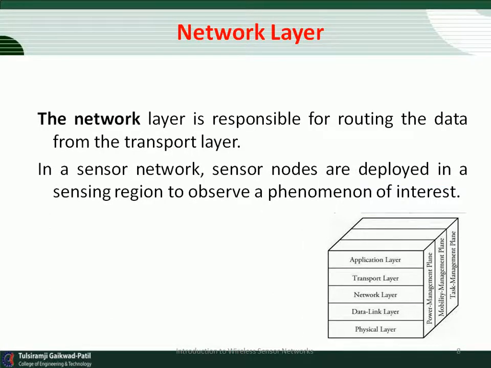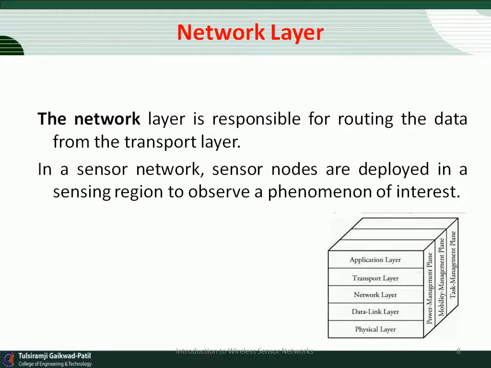Third is the network layer. The network layer is responsible for routing the data sensed by source sensor nodes to the data sink. In a sensor network, sensor nodes are deployed in a sensing region to observe a phenomenon of interest. The observed data needs to be transmitted to the data sink. In general, a source node can transmit the sensed data to the sink either directly via a single hop,